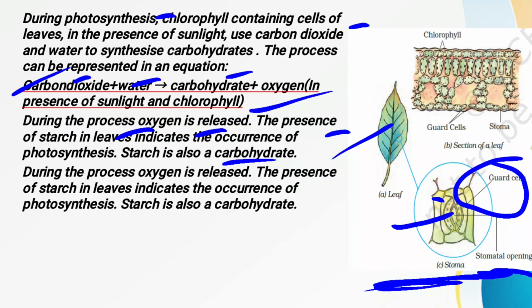Now this is another section of a leaf. Here you can see these are the tiny openings, and this is a tiny opening that is called a stomata. They are surrounded by the guard cells, and this is the chlorophyll. Now what is chlorophyll? Chlorophyll is a green color pigment which is found in the green leaves for trapping solar energy, so that by utilizing that solar energy they are able to prepare their whole food. So this is all about photosynthesis, the main process by which the plants are able to prepare their food.